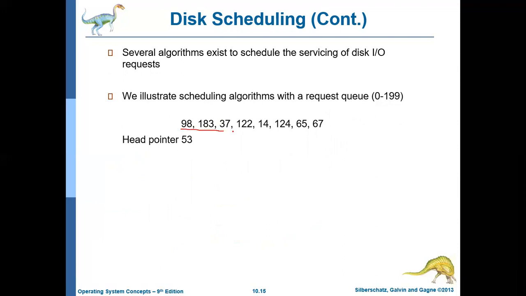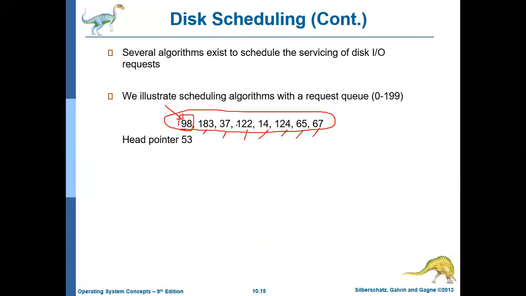For all the disk scheduling algorithms, we will consider this as the example. A process or more than one process wants to access these cylinders in this particular order: first 98, then 183, then 37, then 122, then 14, then 124, then 65, and then 67.